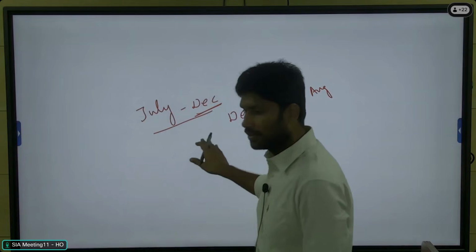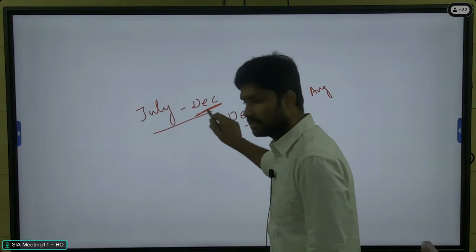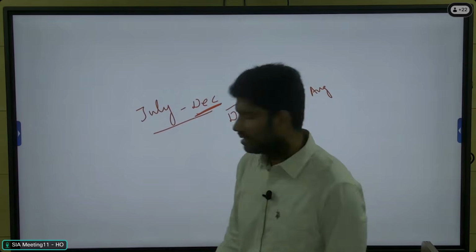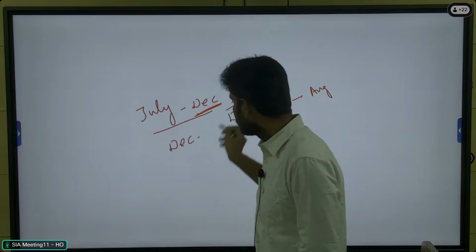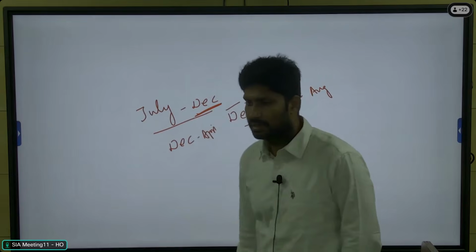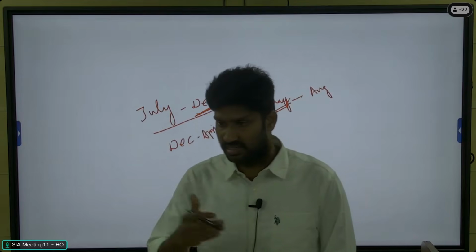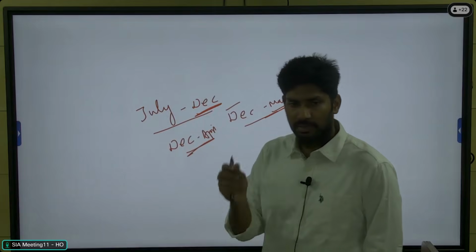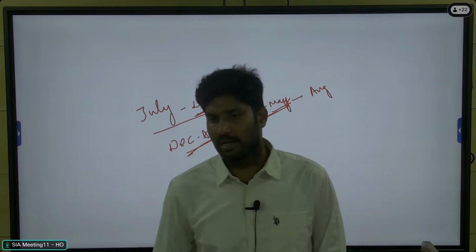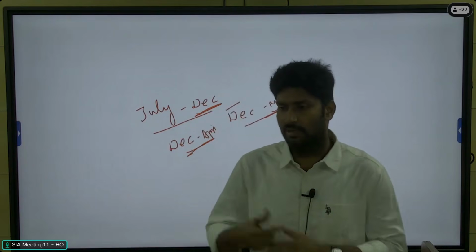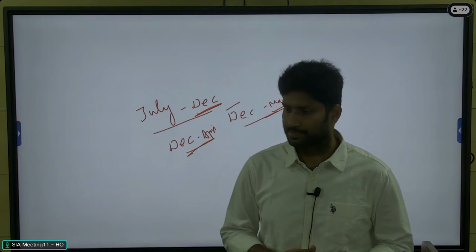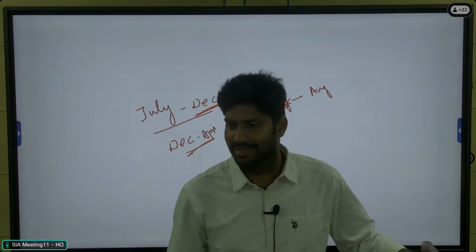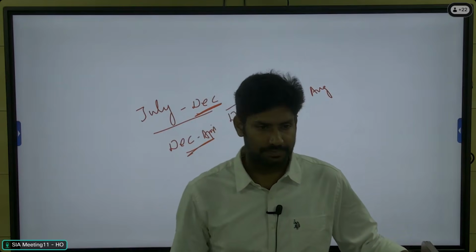So this is the right time for you. If you complete the optional before December, then you can confidently appear for the next year prelims. And again, the December batch will go up to April end. During that time period, they will be mostly focusing on our agri optional paper and less focus on the prelims area, right? So this is a difference here. You have come at the right time, so you can utilize this opportunity.